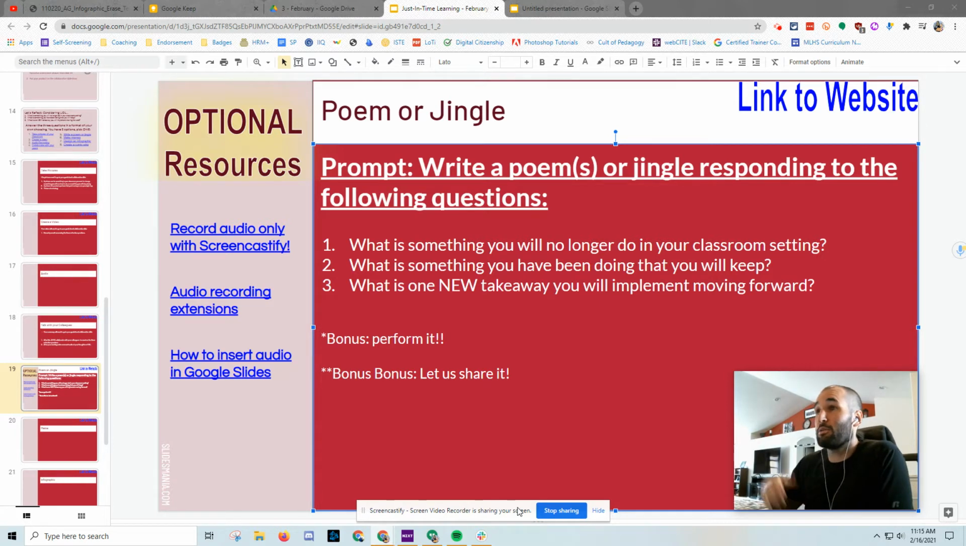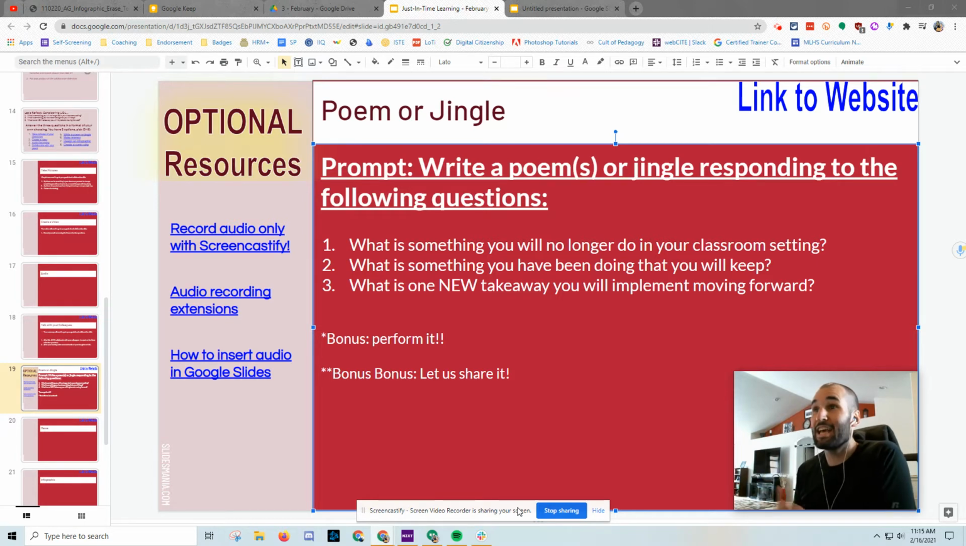What's something you'll no longer do in your classroom setting? What's something you've been doing that you're going to keep? And then what's something new that you learn that you take away? All through the lens of universal design for learning. So just take everything that we've talked about in this PD and apply that to your classroom, but do that in song or poem form.